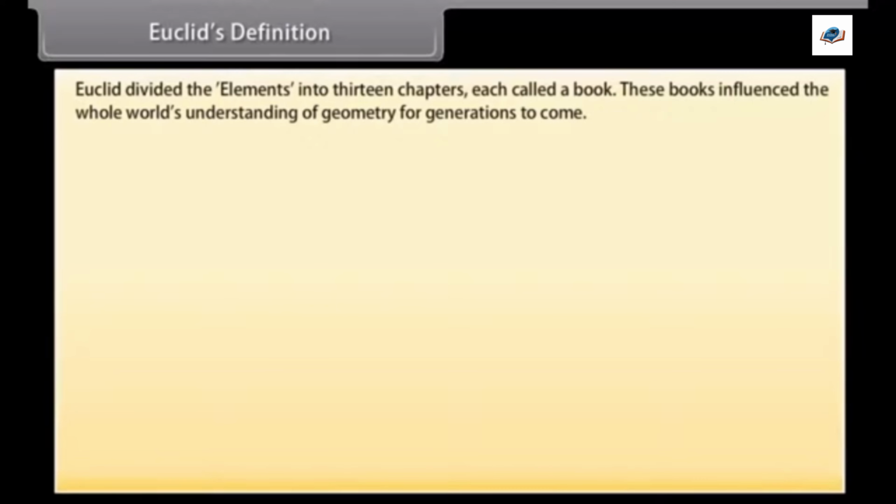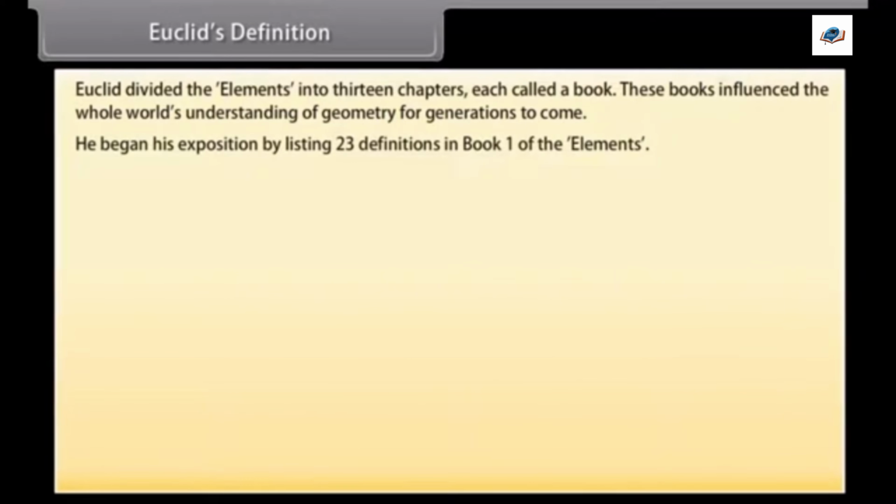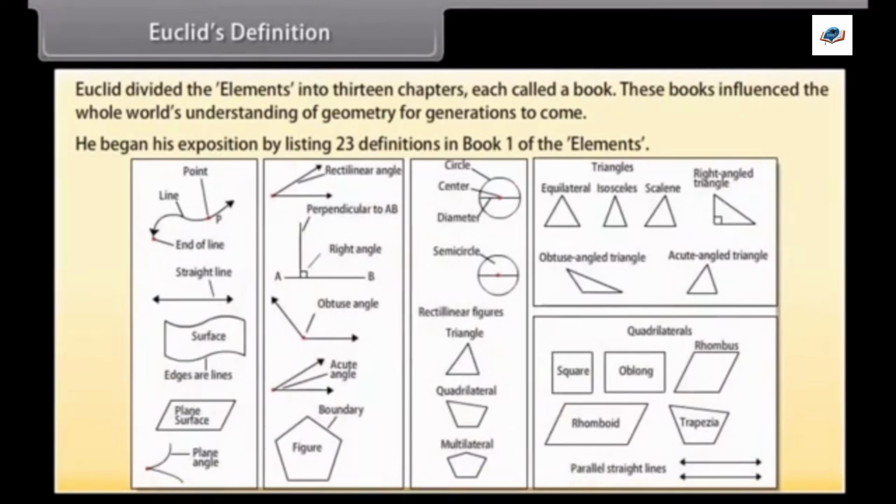Euclid's definition. Euclid divided the Elements into 13 chapters, each called a book. These books have influenced the whole world's understanding of geometry for generations to come. He began his exposition by listing 23 definitions in Book 1 of the Elements.